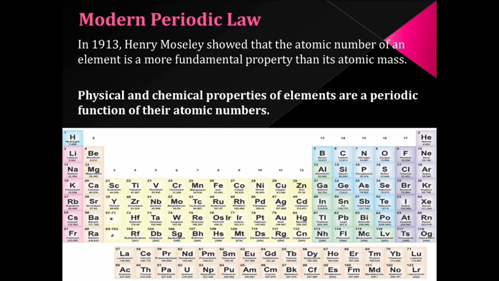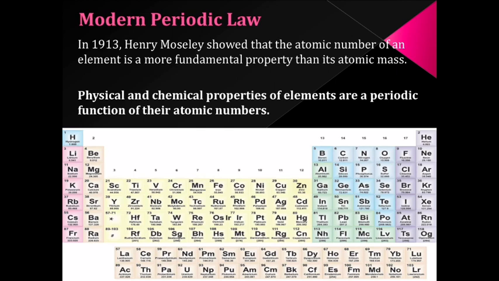With the help of this discovery, he formulated the modern periodic law, which can be stated as: the physical and chemical properties of the elements are the periodic functions of their atomic numbers. This great achievement led to the construction of the modern periodic table.